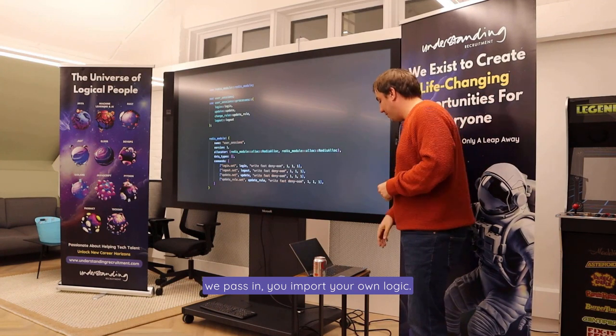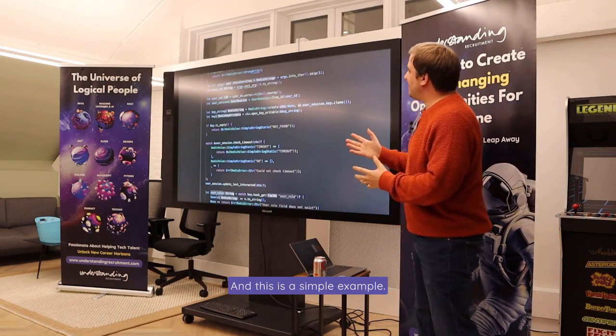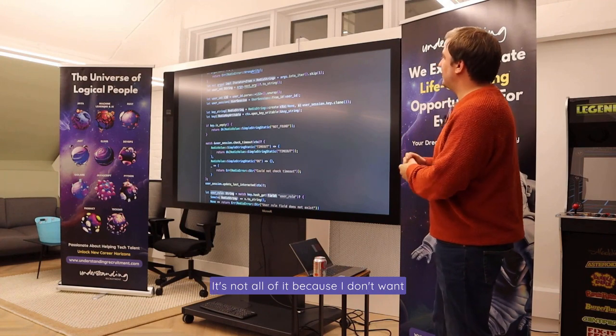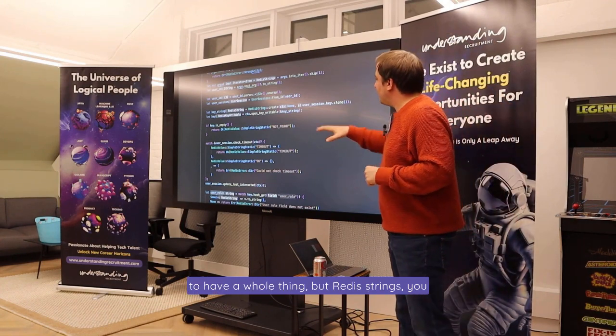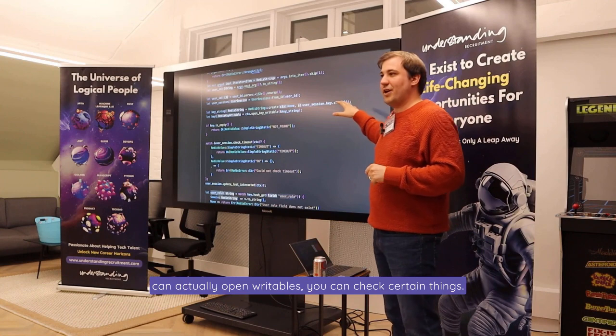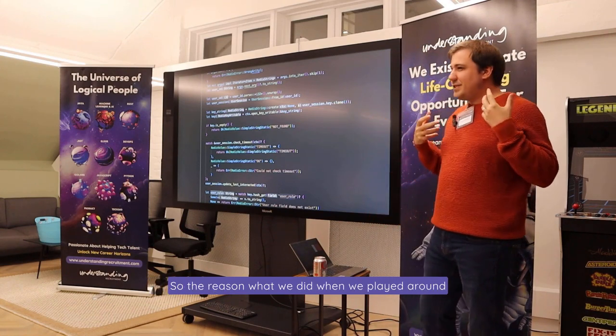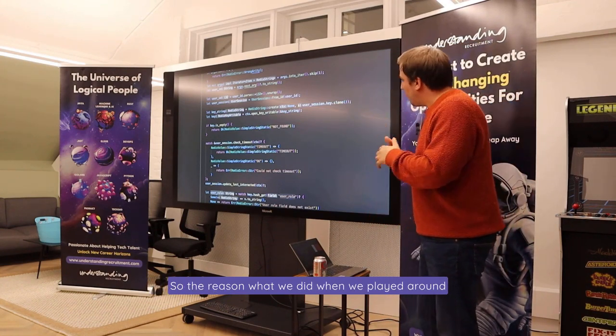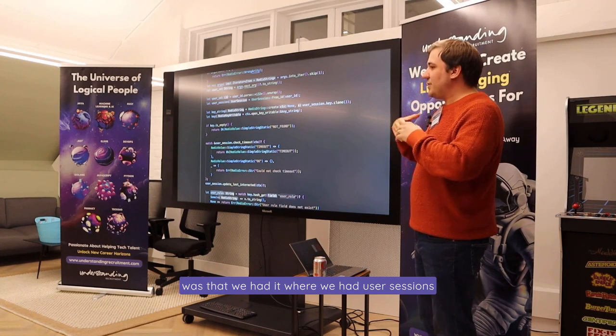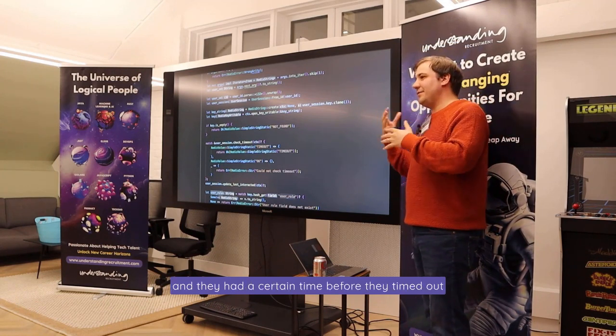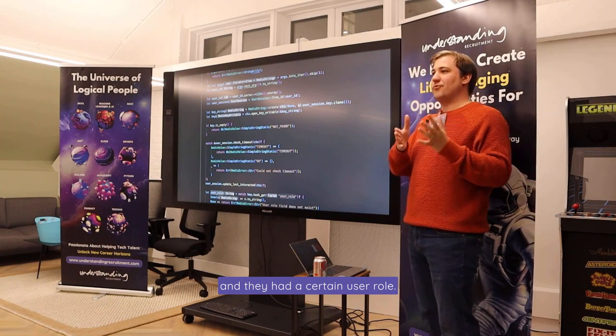You import your own logic. And this is a simple example. It's not all of it, because I don't want to have a whole thing. But with Redis strings, you can actually open writables, you can check certain things. So the reason what we did when we played around was that we had user sessions, and they had a certain time before they timed out, and they had a certain user role.